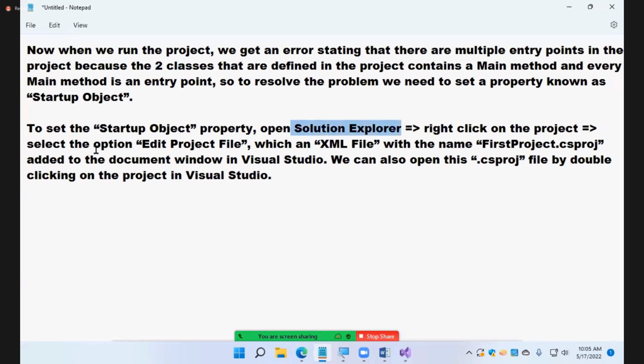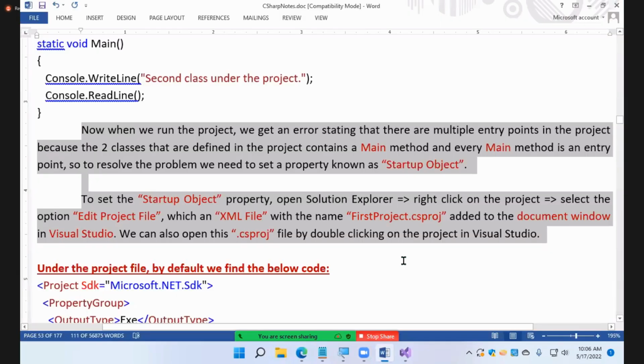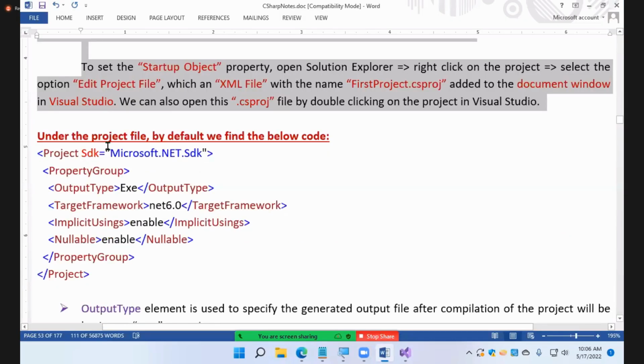Right click on the project, select the option Edit Project File. It opens an XML file with the name of the project, added to the document window in Visual Studio. We can also open the .csproj file by double clicking on the project. Alright, double click here. When you double click, it opens for you.